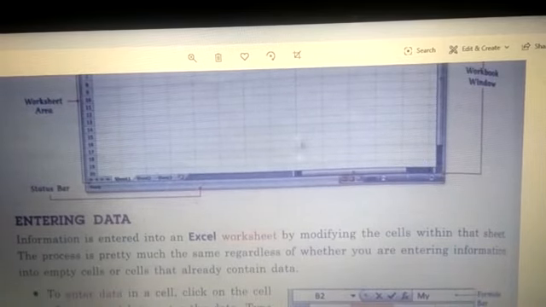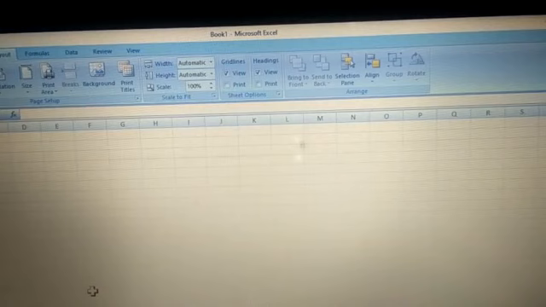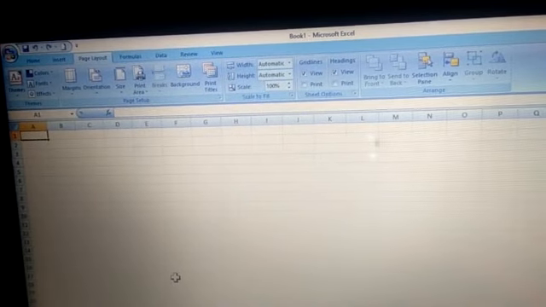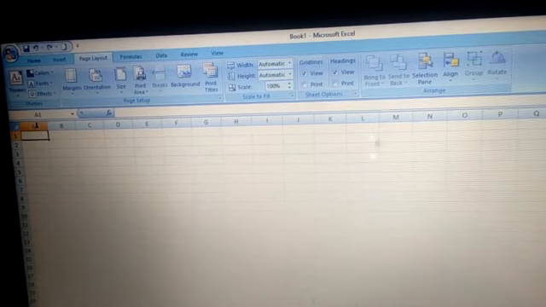Now let's see this practically, children. So we got to know that under the ribbon we have this name box. This is the name box, right? So column A and row 1. Right now I am using column A and row 1. That is why the name in the box is A1. If I go to column E and row 3, you can automatically see E3. The name of the cell is here, right? So this is the name box.